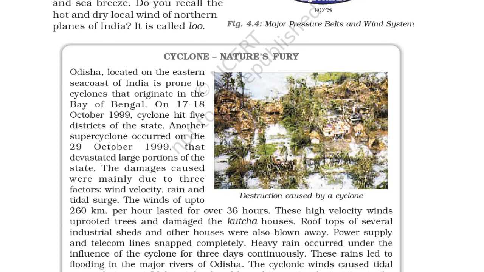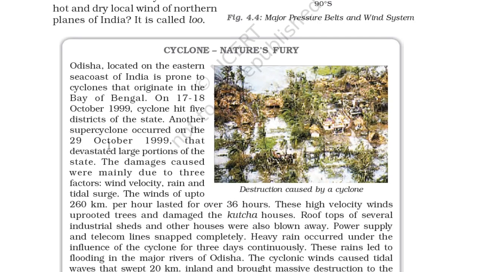Cyclone, nature's fury. Odisha, located on the eastern sea coast of India, is prone to cyclones that originate in the Bay of Bengal. On 17 to 18 October 1999, a cyclone hit 5 districts of the state. Another super cyclone occurred on the 29th October of 1999, only after 10 or 11 days, that devastated a large portion of the state.